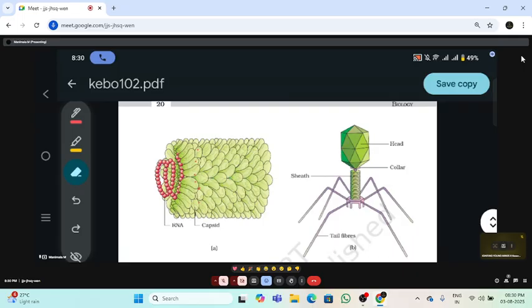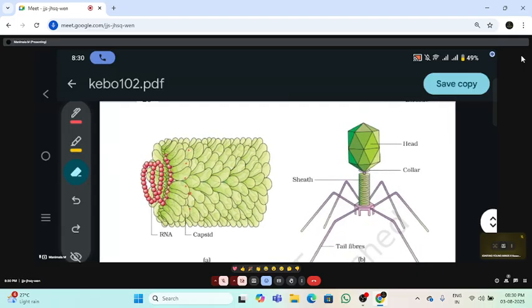The nucleic acid is either DNA or RNA, and it is introduced into our body with the help of the capsid and capsomeres only. Got it? Understood.